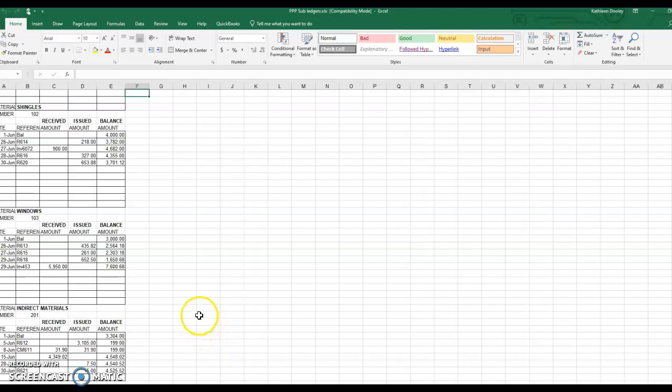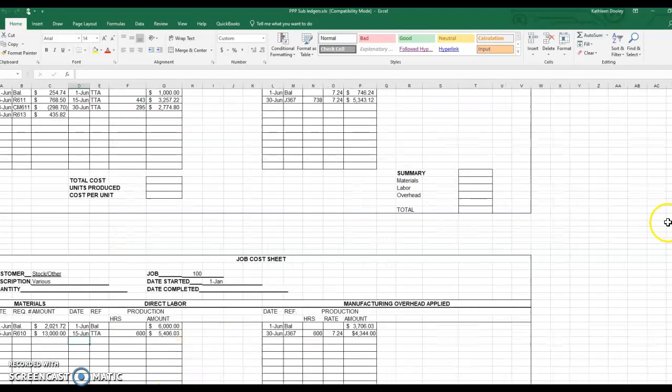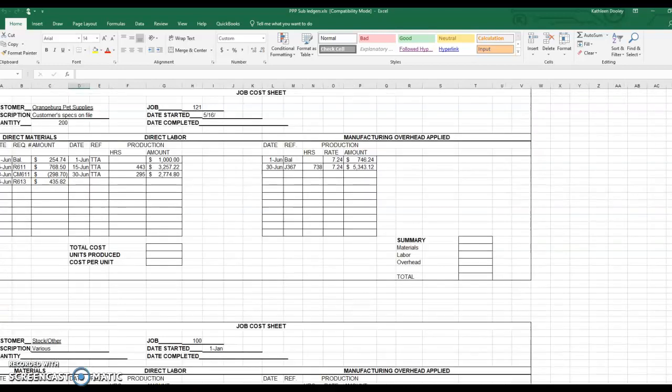Okay, so this is our materials ledger. Here's our job cost sheets. So here's job 121 for June 1st. This was carryover from May, okay, this first 1,000. And on the 15th and the 30th are paydays for this month. So here's June 15th.